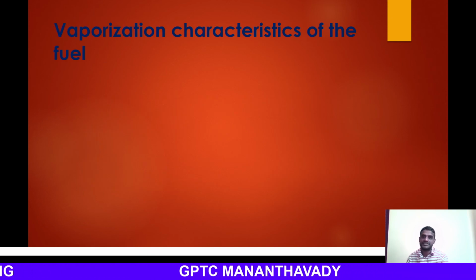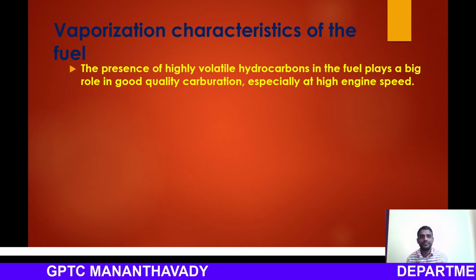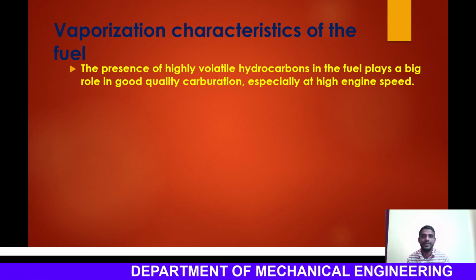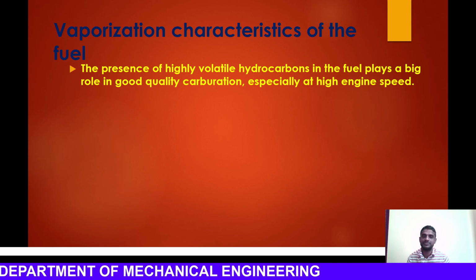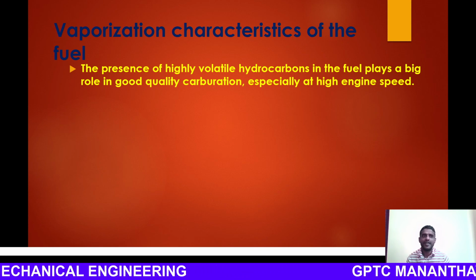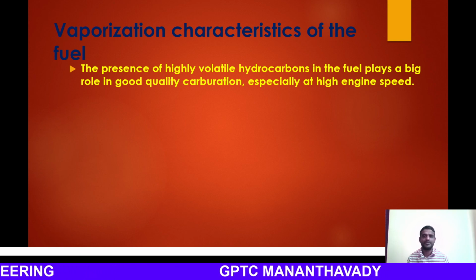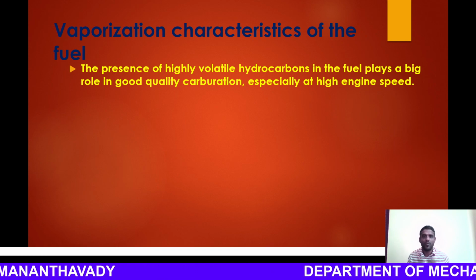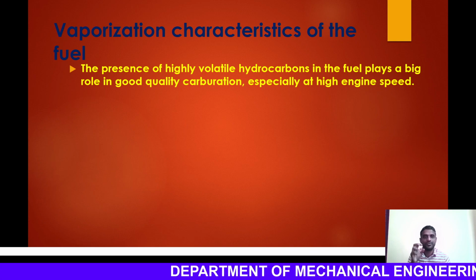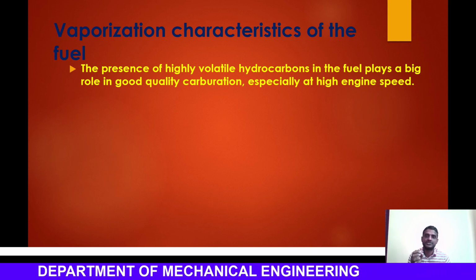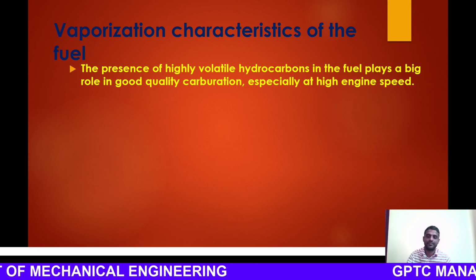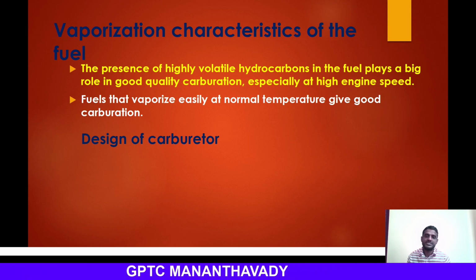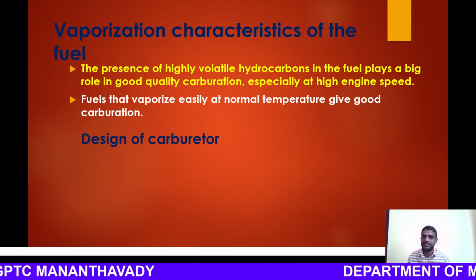Next one is the vaporization characteristic of the fuel. The fuel should be easily volatile. The presence of highly volatile hydrocarbons in the fuel plays a big role in good quality carburation, especially at high engine speeds. If the fuel is less volatile, the atomization will be poor and proper mixing won't happen. As the engine speed increases, we should use more volatile hydrocarbon fuels. New research should be done to find more effective utilization of new generation fuels. Fuels that vaporize easily at normal temperature give good carburation.